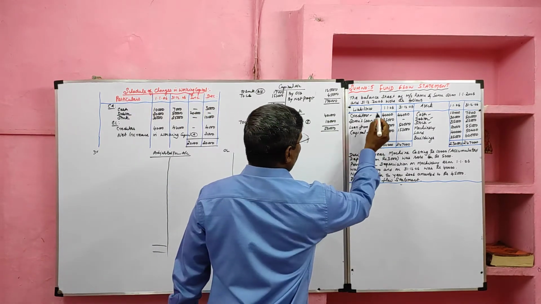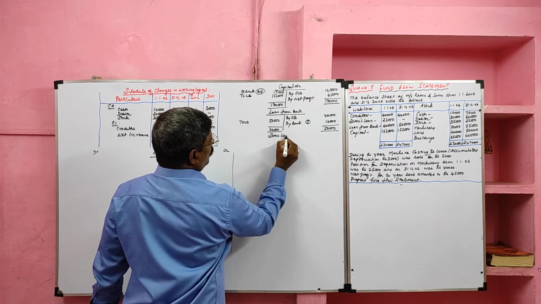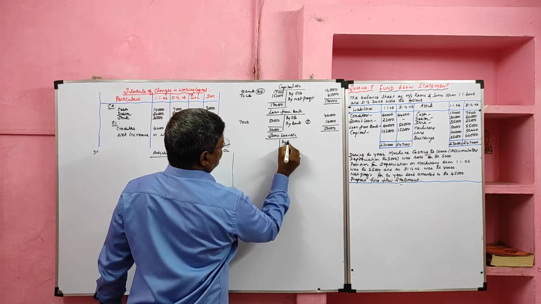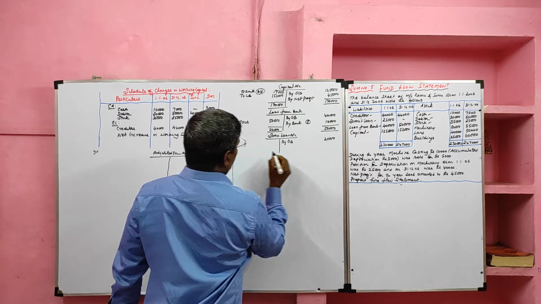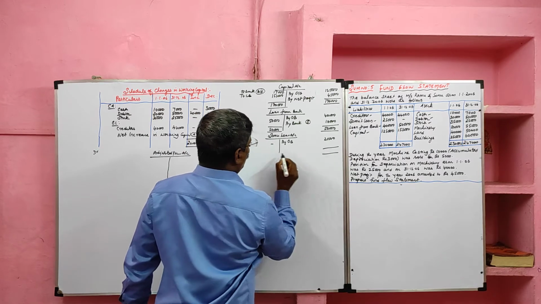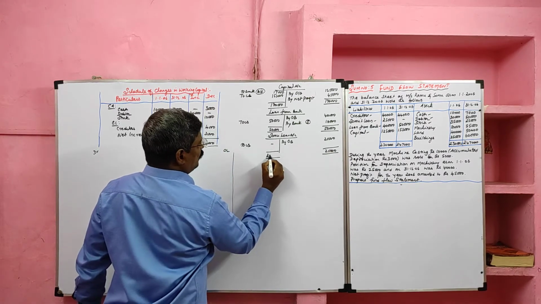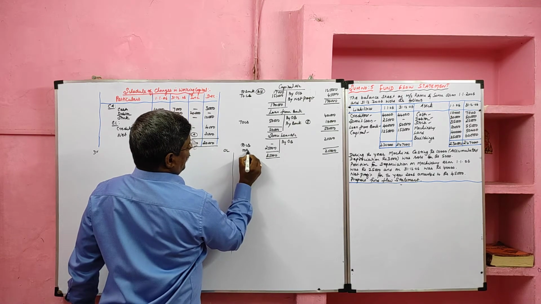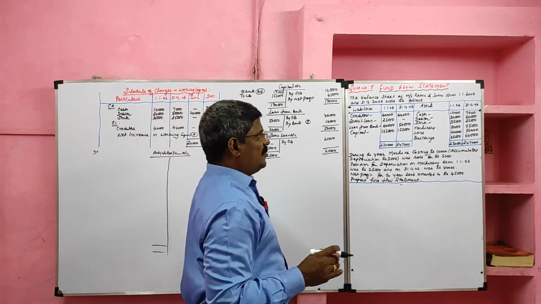Then we have to prepare the ledger account for Somu loan. Somu loan account, liability, opening balance credited 25,000. Closing balance nil, which means the loan was completely repaid. It will go to the application side since it is an outflow of cash, to bank, application. So on the liability side we have prepared all the ledger accounts.